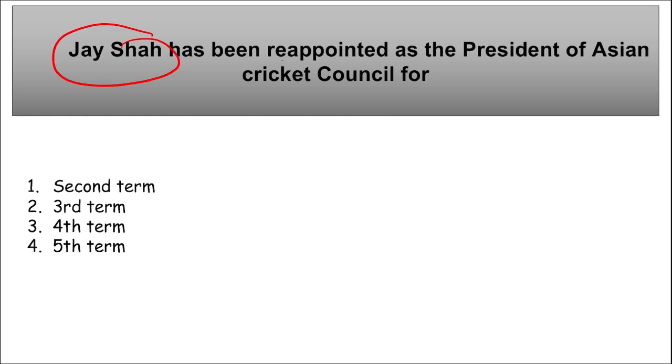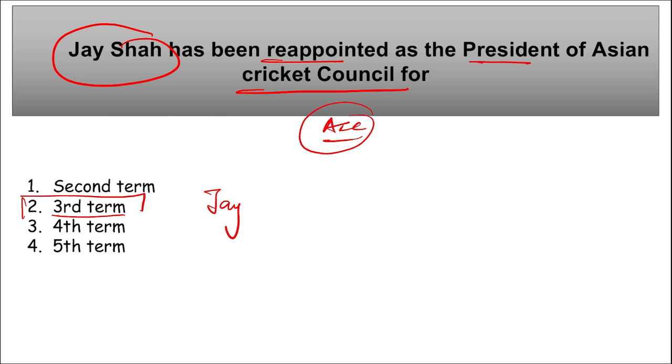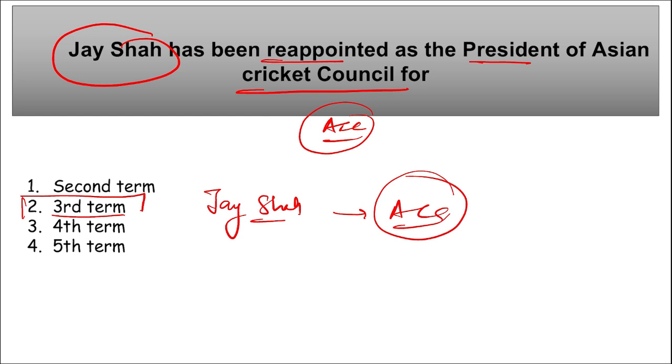Next, Jay Shah has been reappointed as the president of Asian Cricket Council for which term? So this will be the third term of Jay Shah as the president of ACC, that is Asian Cricket Council. So remember, Jay Shah is also the secretary of BCCI, right? And recently he has been appointed as the president of Asian Cricket Council for the third consecutive term. He is also the secretary of BCCI, that is your Board of Control for Cricket in India.